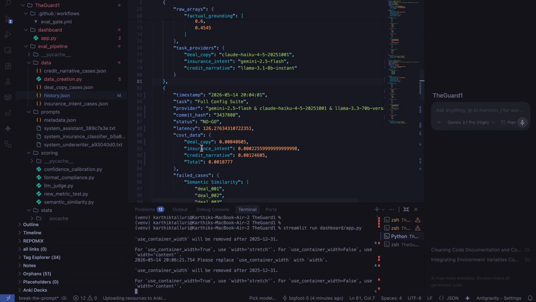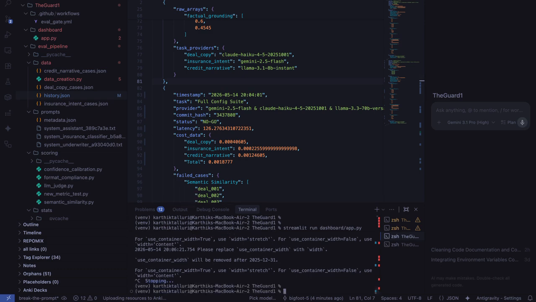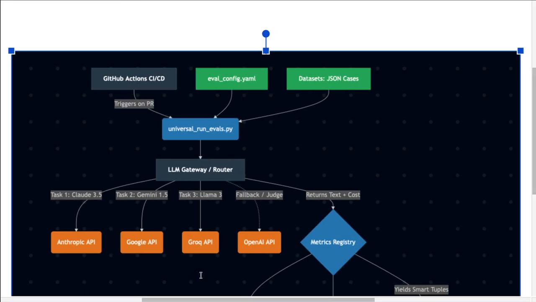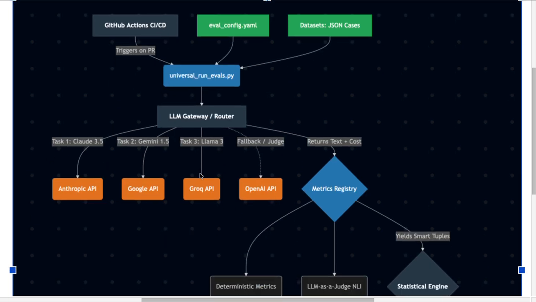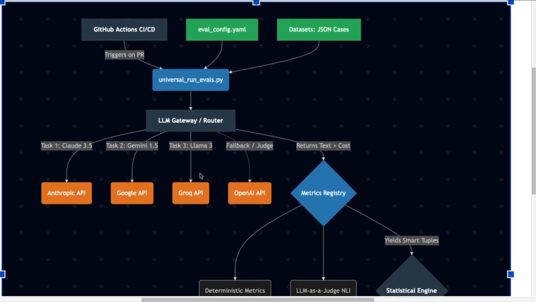So let me do a quick rundown of the whole architecture right now. Firstly, the GitHub Actions, and we could perform it the same using our pipeline using GitHub Actions, and I've configured the eval config YAML file.